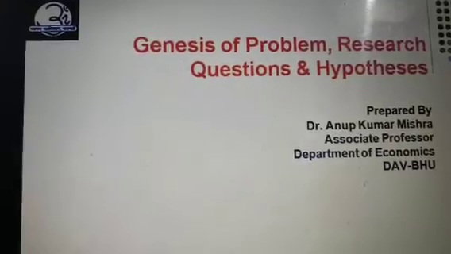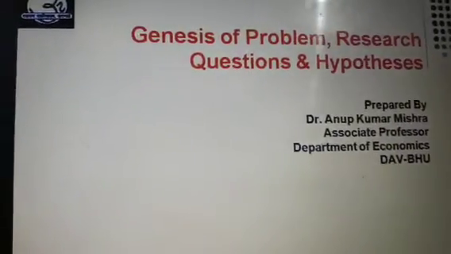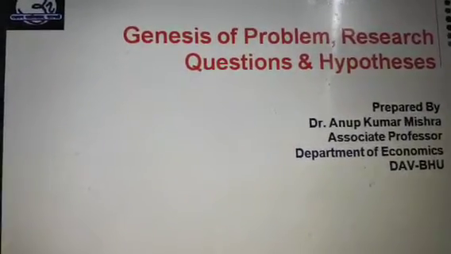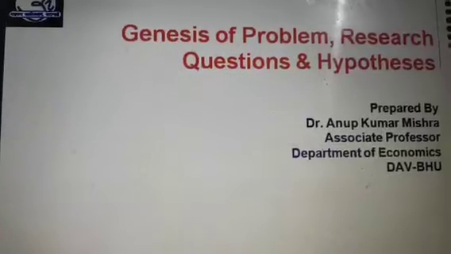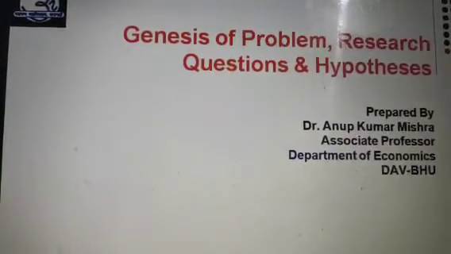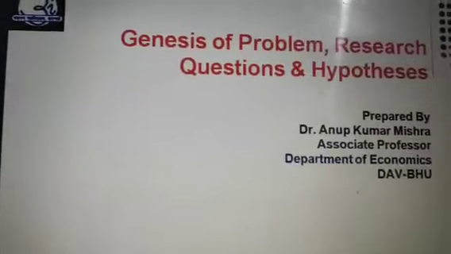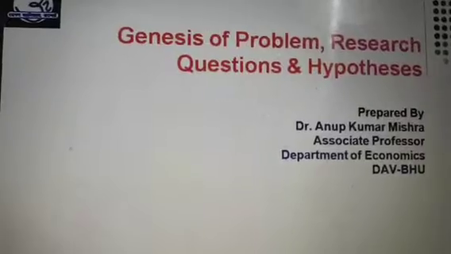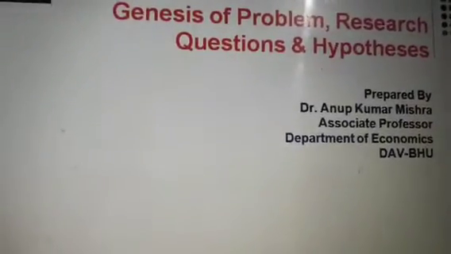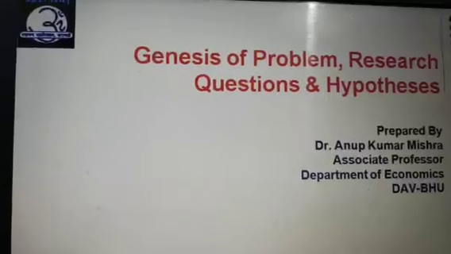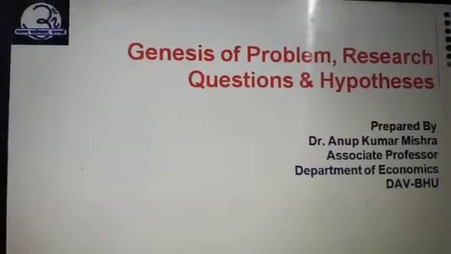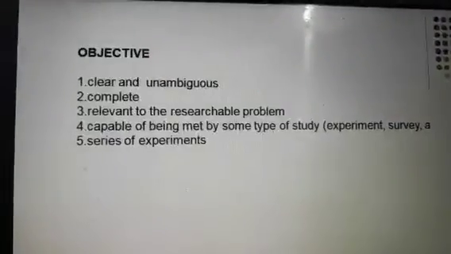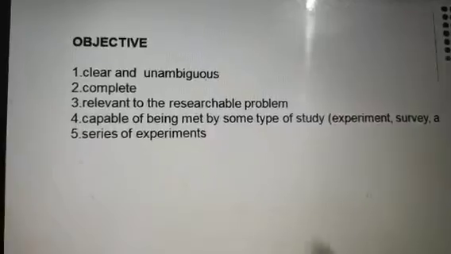Students, yesterday I told you about the literature review, how to review the literatures. And these were all topics related to formulation of a research problem. So, genesis of problem, research questions, objectives and hypothesis. These terms are frequently used in research methodology. So you have to learn this. So let's start with objective.